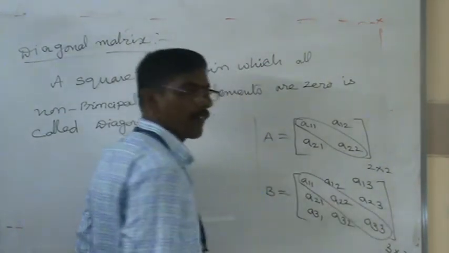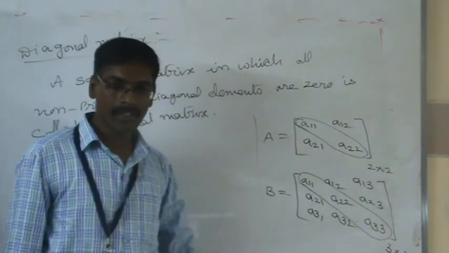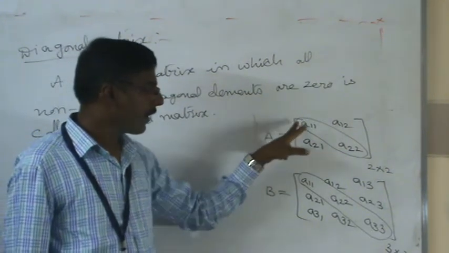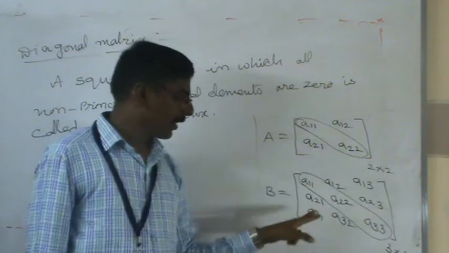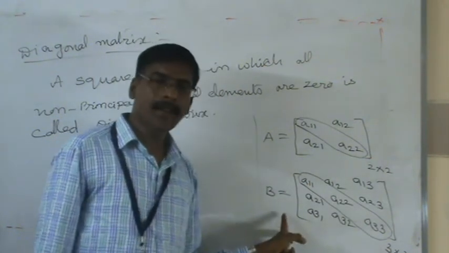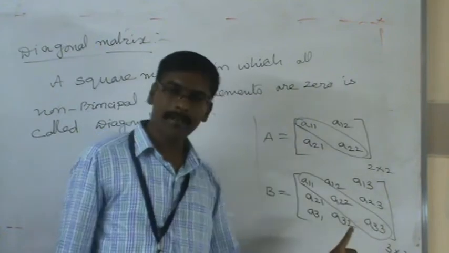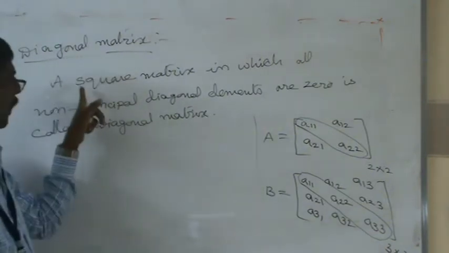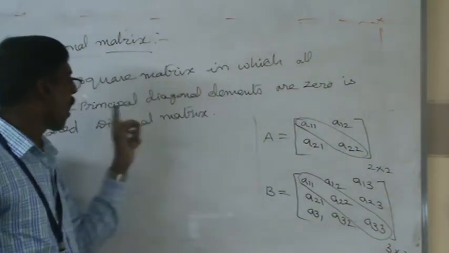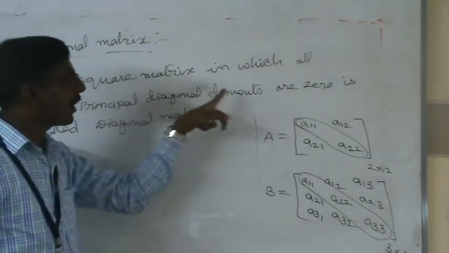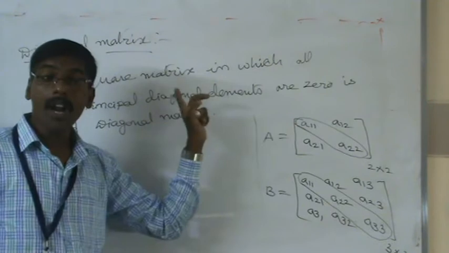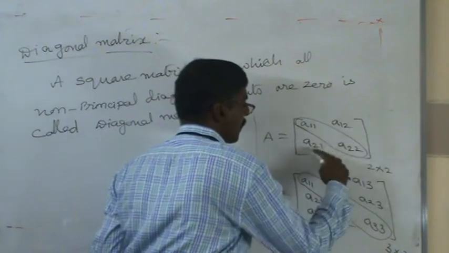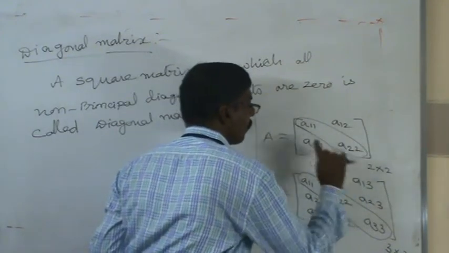Listen very carefully, because from the examination point of view this concept is very important. In the 2 by 2 matrix, the principal diagonal elements are these. In the 3 by 3 matrix, these are the principal diagonal elements. Now coming to the definition: a square matrix in which all non-principal diagonal elements are 0. These are the principal diagonal elements, and these are the non-principal diagonal elements, which should be 0.